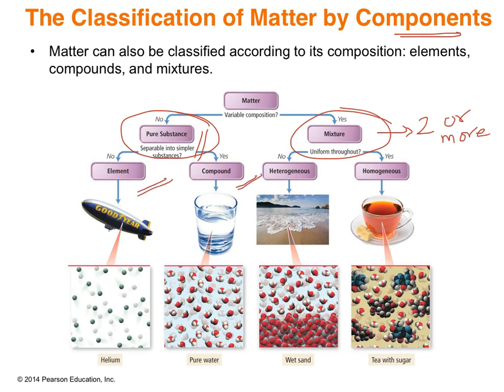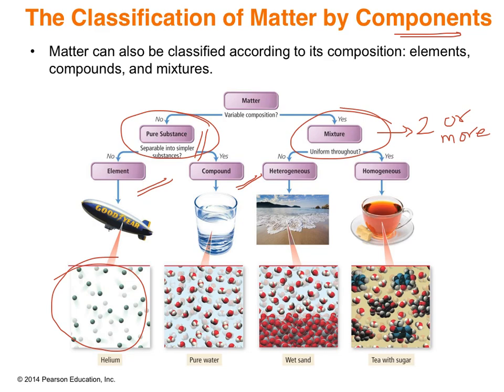The pure substances are classified into elements and compounds. This classification is very fundamental. An element is a substance that cannot be broken down into simpler substances. For example, helium, a single type.